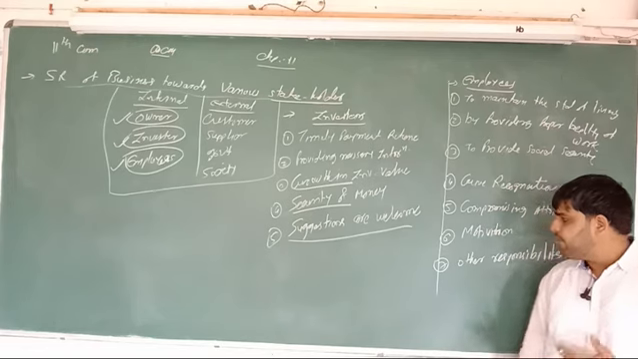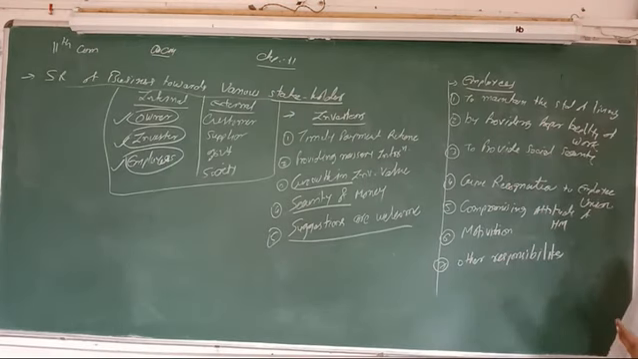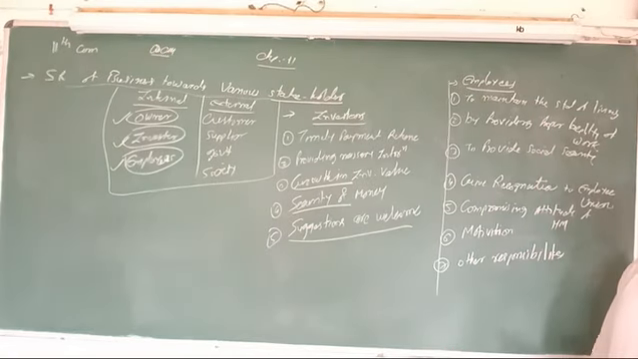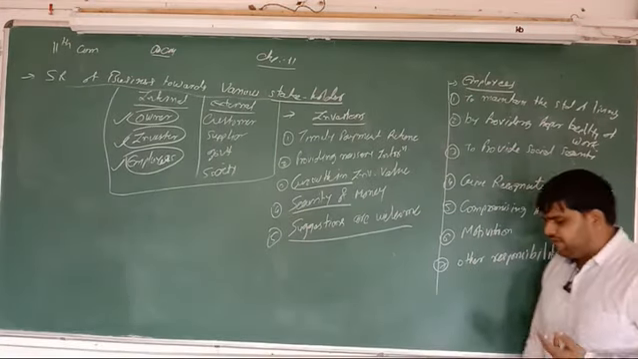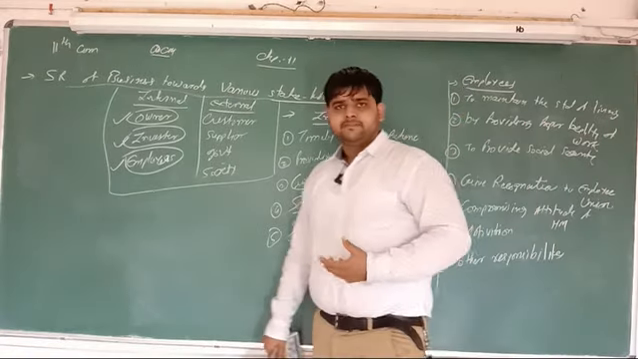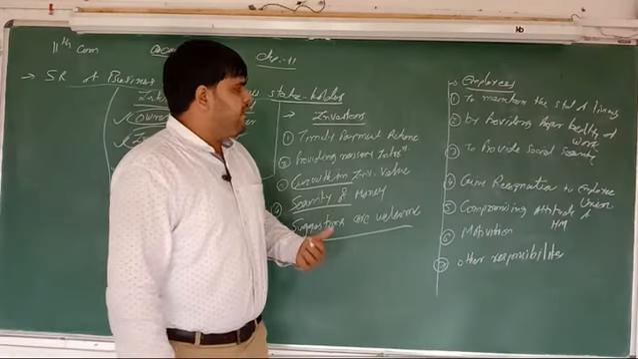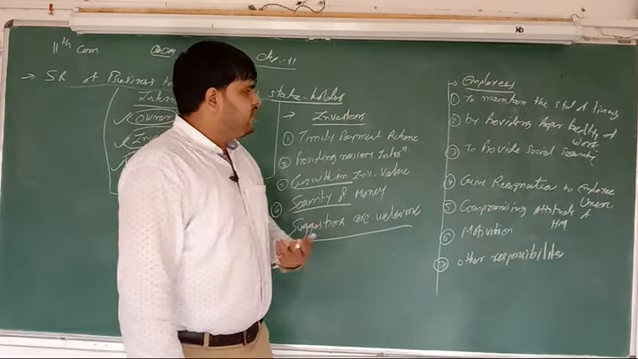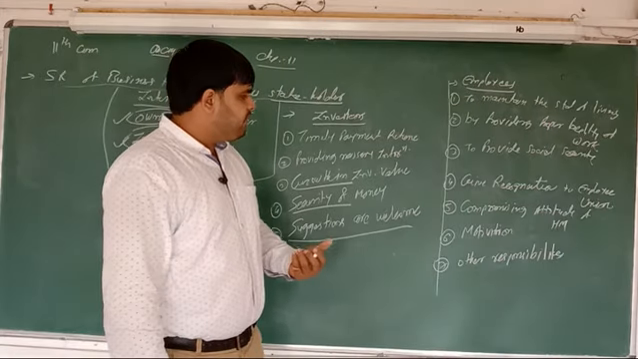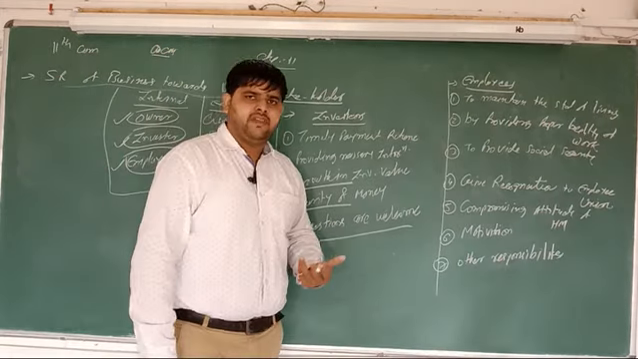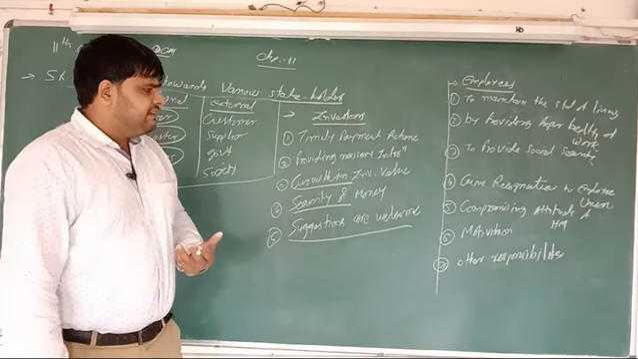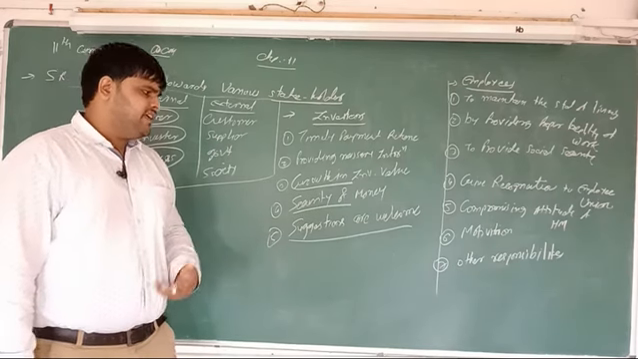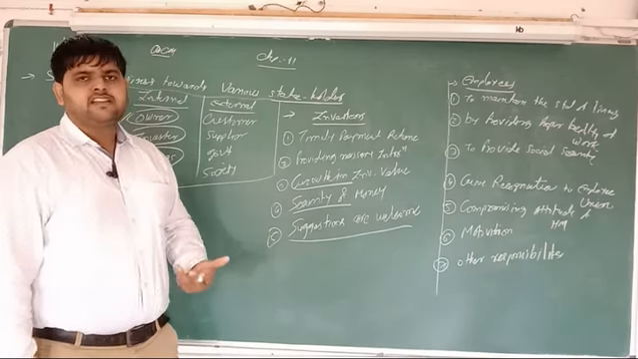Okay, so 7 points are there, included in the social responsibility of business towards employees. Number 1, to maintain the standard of living by giving effective remuneration. Number 2, by providing proper health facilities to work. Number 3, to provide social security. Fourth, give recognition to the employee union. Number 5, compromising attitude of higher management. Number 6, motivation, and number 7, other responsibilities.